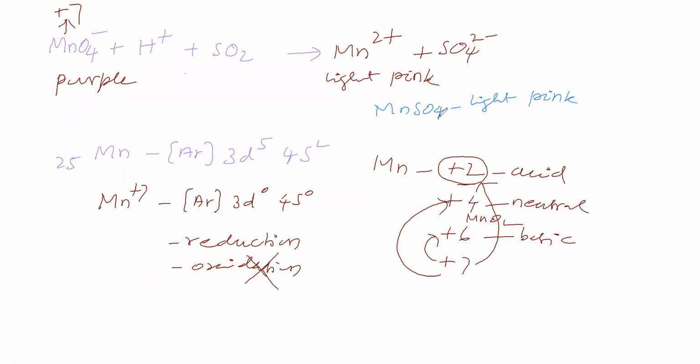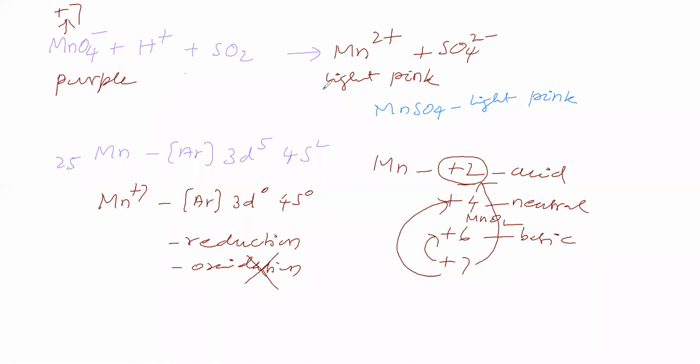So this Mn2+ in the solution will not exhibit color. Actually, it is exhibiting. What color does it exhibit? Light pink. But it is not visible because of its lower intensity. So due to the passage of sulfur dioxide gas into permanganate, its color disappears.